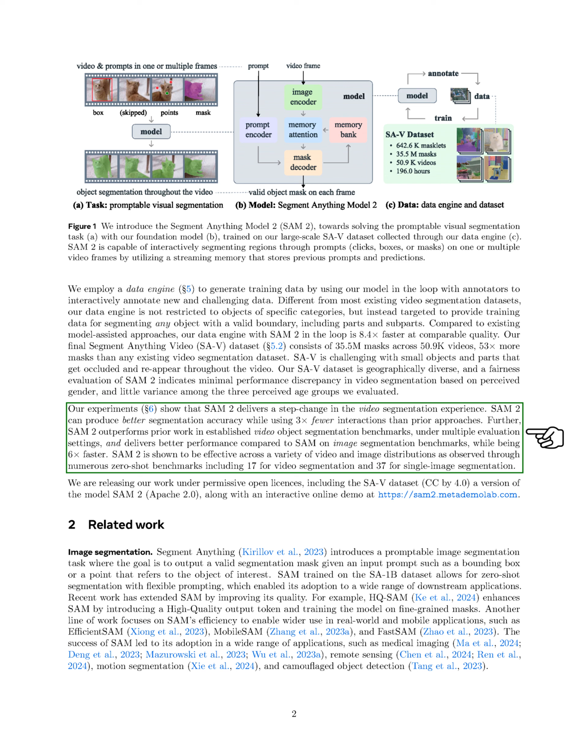Furthermore, SAM2 outperforms earlier work in established video object segmentation benchmarks across various evaluation settings and shows improved performance compared to SAM on image segmentation benchmarks, all while being 63% faster. We have observed that SAM2 is effective across a wide range of video and image distributions, as evidenced by numerous zero-shot benchmarks, including 17 for video segmentation and 37 for single image segmentation. We are excited to release our work under permissive open licenses, including the SA-V dataset, a version of the SAM2 model, and an interactive online demo.